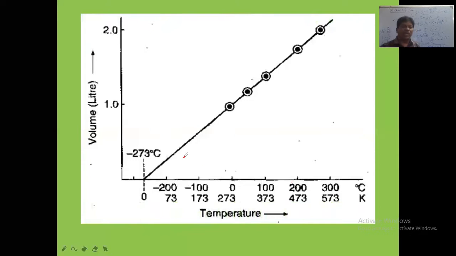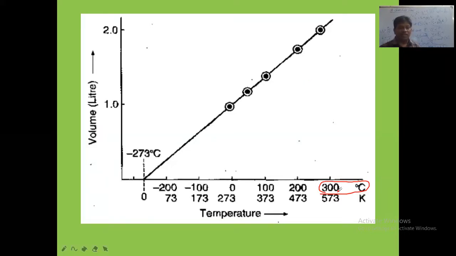Now, if you plot a graph between volume and temperature, which temperature is taken generally here? Centigrade temperature is taken first. Or the centigrade temperature can be converted into Kelvin temperature by adding 273. Now suppose here we have taken 300 degrees Celsius. How to convert into Kelvin temperature? By adding 273. So 300 plus 273, how much? It is 573 Kelvin.